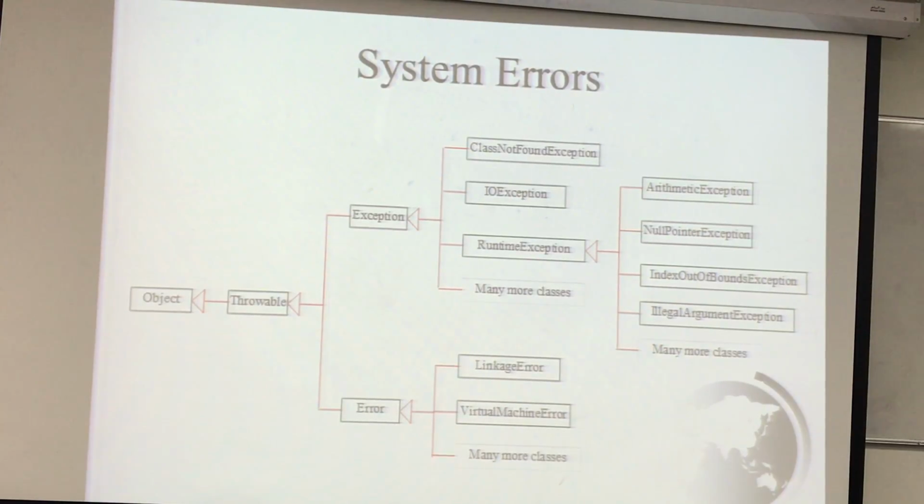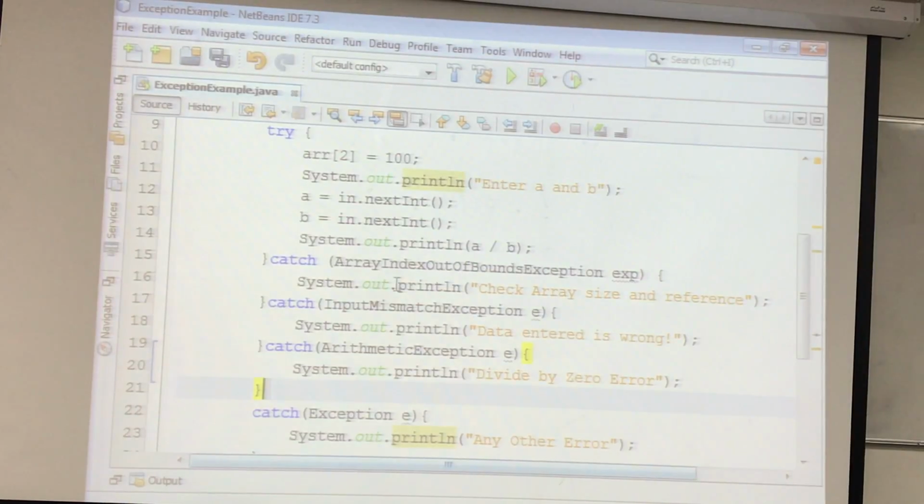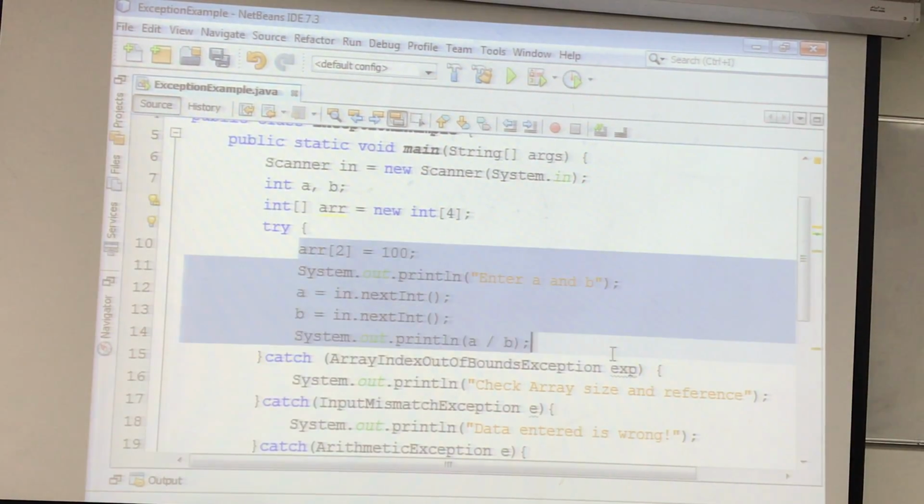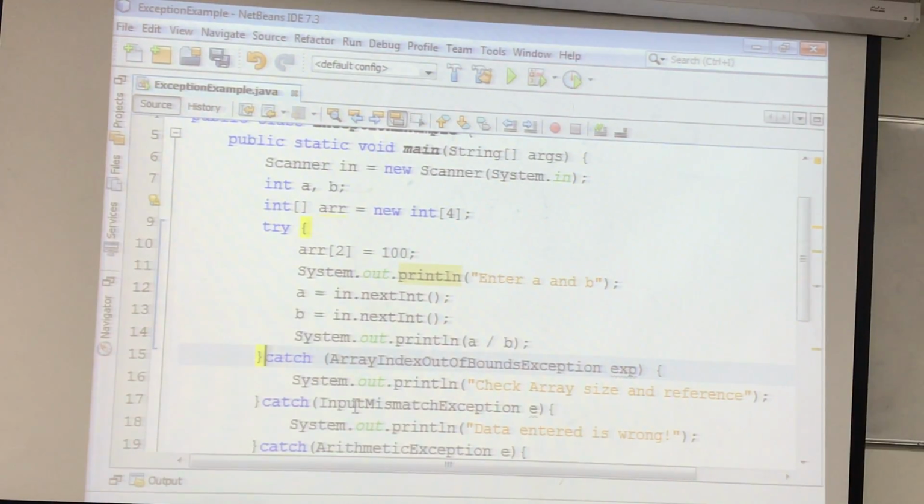So what I explained here: step one, when we write our code to overcome the issues of runtime errors, we use exception handling. And one of the ways you do exception handling is you use the try and catch block. Okay? So you say try, and then you put all your statements, all your code inside the try block. And then you have the catches, okay? Based on what type of errors you are having.